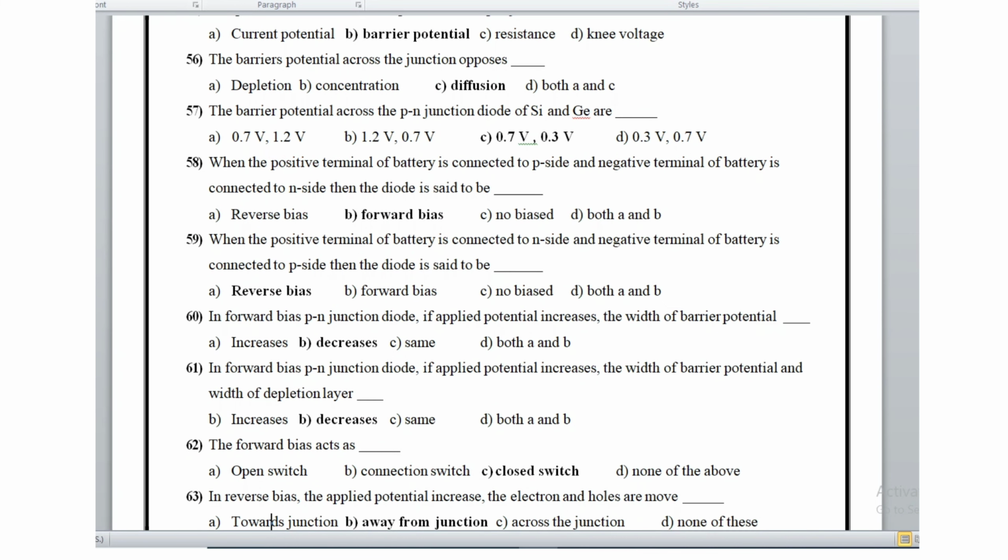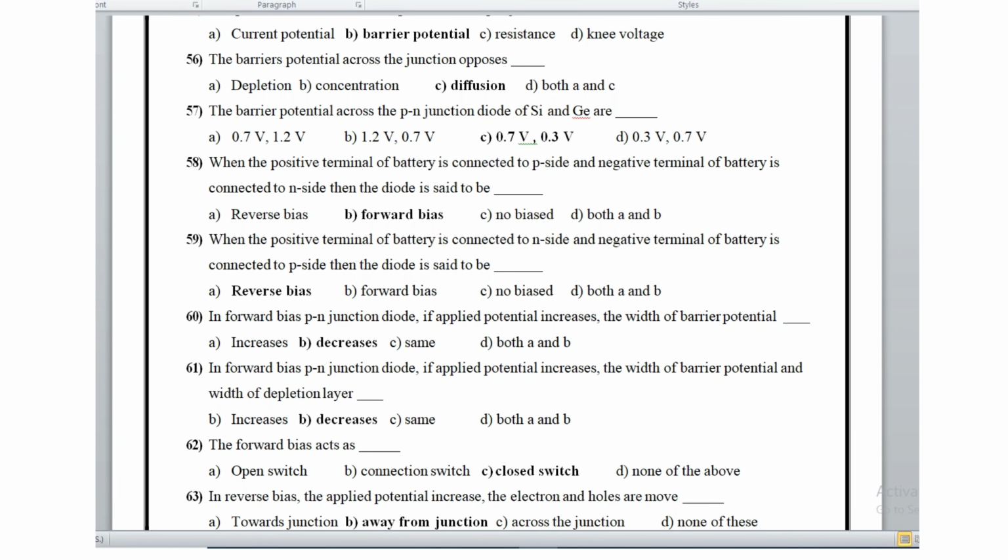The barrier potential across a p-n junction diode of silicon and germanium are 0.7 volt and 0.3 volt. When the positive terminal of the battery is connected to the P side and the negative terminal is connected to the N side, then the diode is said to be forward biased. When the positive terminal of the battery is connected to the N side and the negative terminal is connected to the P side, then the diode is said to be reverse biased.